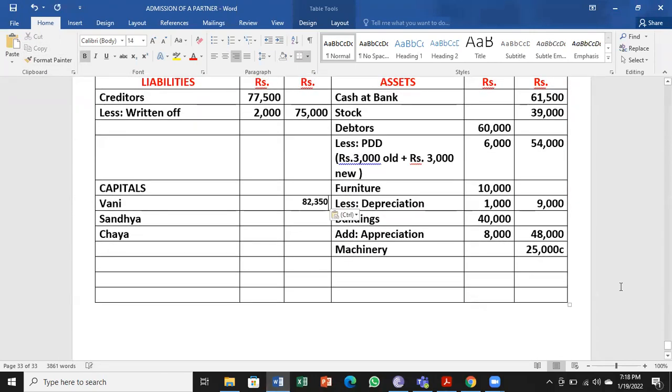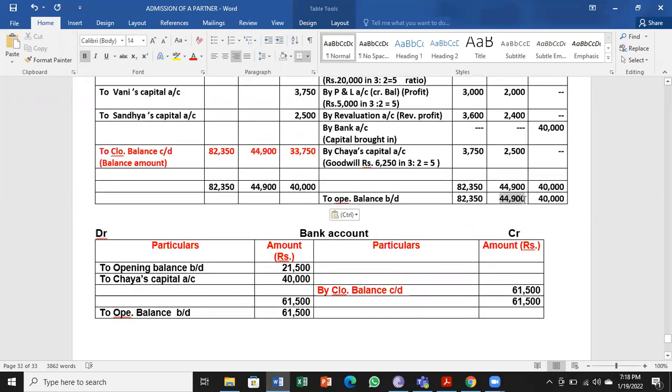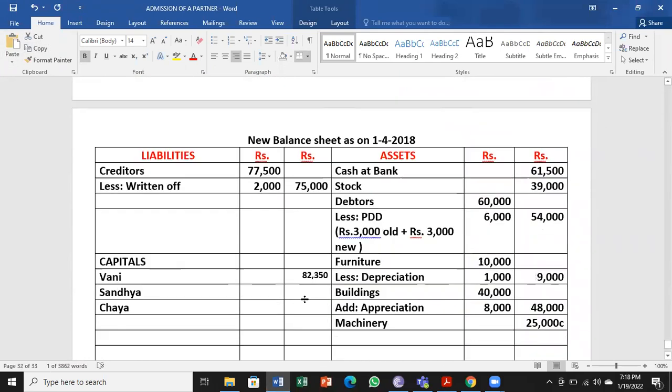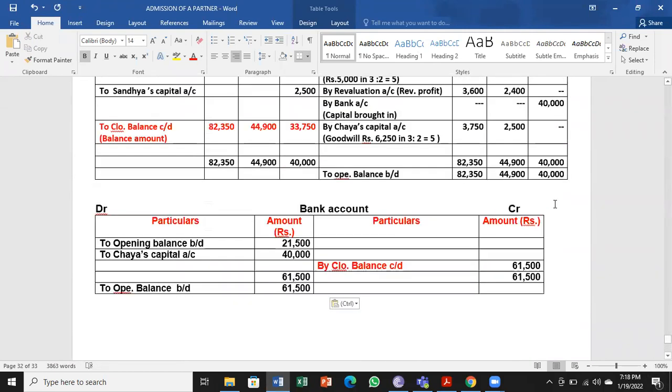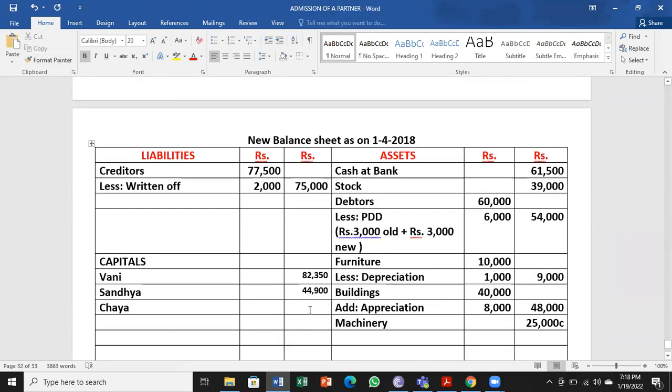So those values to be taken here, copied carefully to the balance sheet. So 33,750 is the new partner's capital account value.